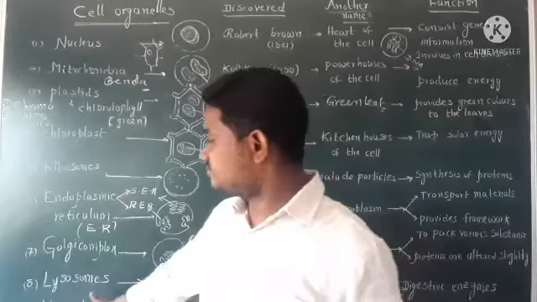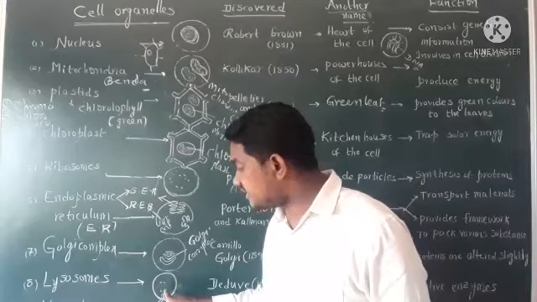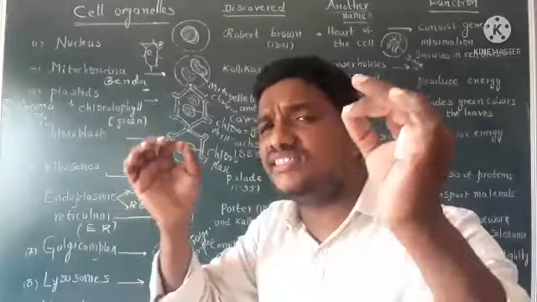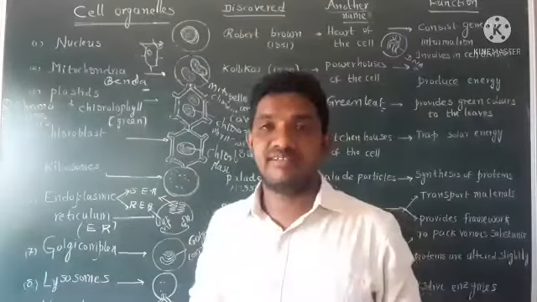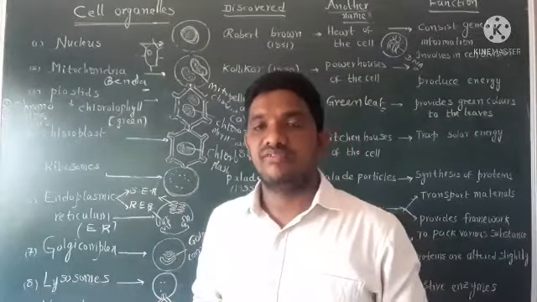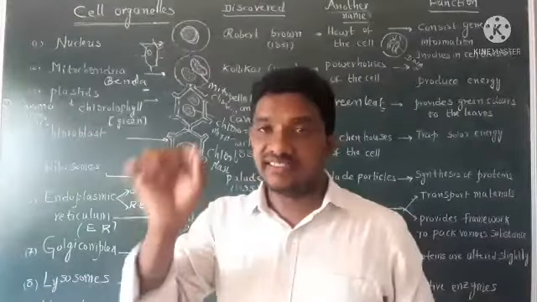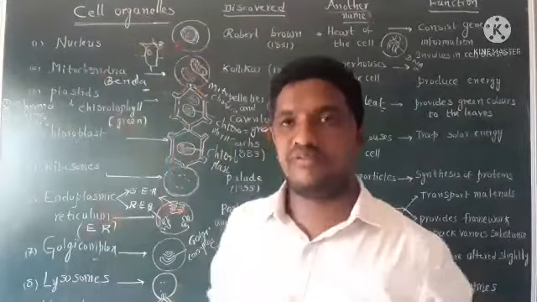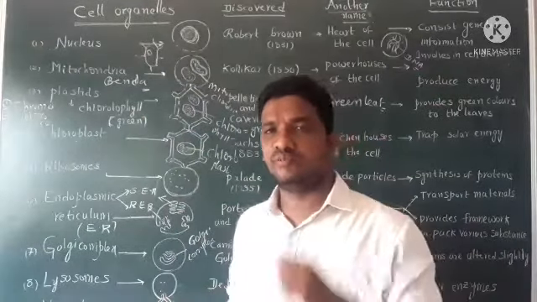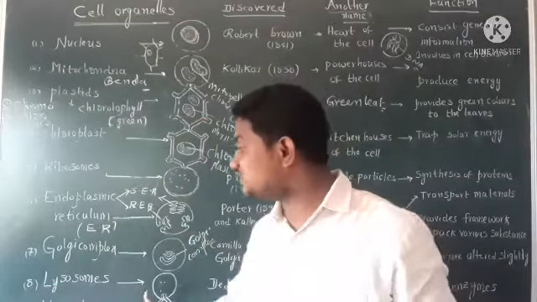Next cell organelle is lysosomes. See, this is the cell. Inside the cell there are lysosomes. These are the finest structures. They do not appear to our eyes. We cannot see them even with the help of a compound microscope. We can see them only with an electron microscope. These are very small. The smallest structures present inside the cell are called lysosomes.